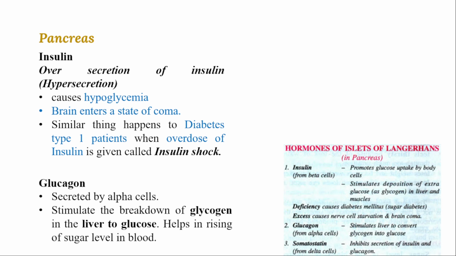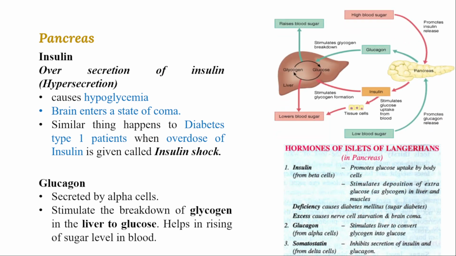And the next hormone, from the alpha cells of islets of Langerhans, is glucagon. The extra sugar is converted into reserve food material in the liver, glycogen, and that will be converted back to glucose whenever we are fasting to raise the sugar level in the blood. That is monitored by glucagon. And one more hormone, released from the delta cells of the pancreas, is called somatostatin, which inhibits the function of insulin and glucagon.